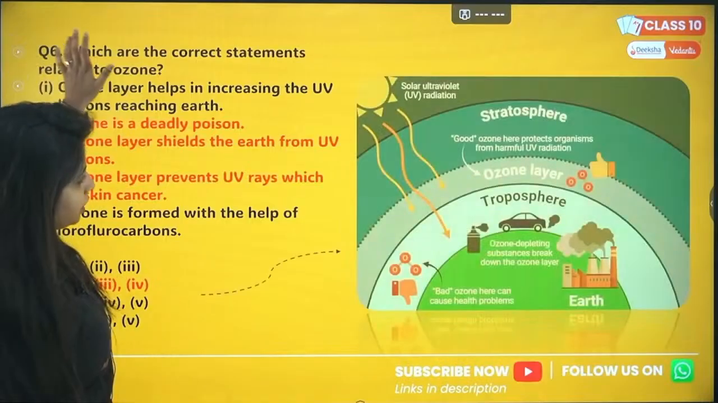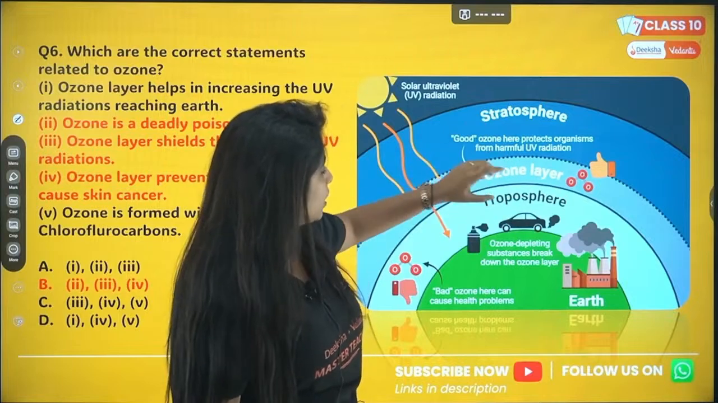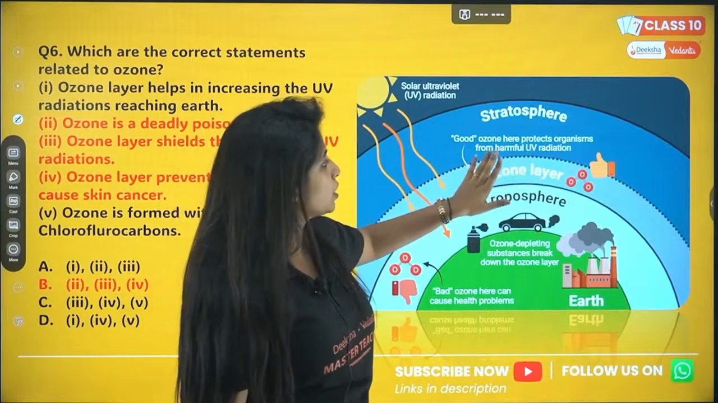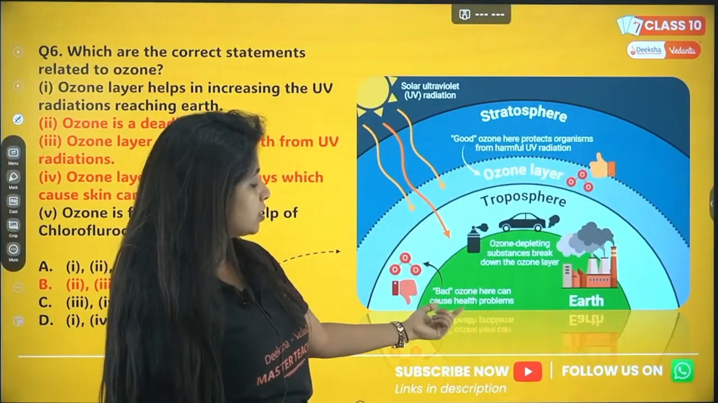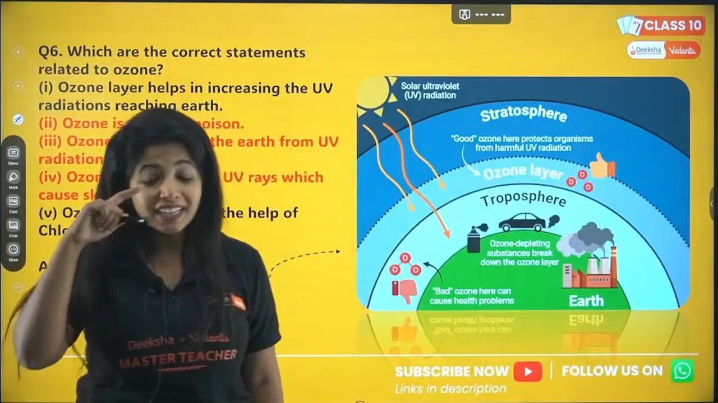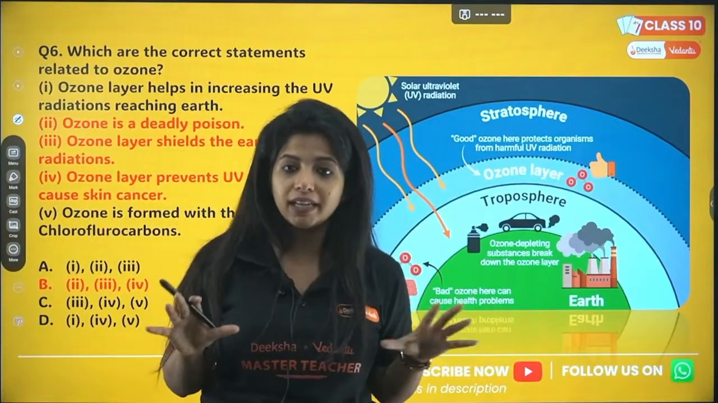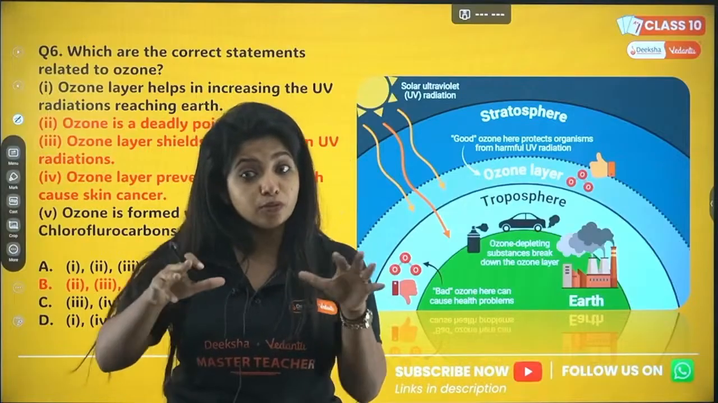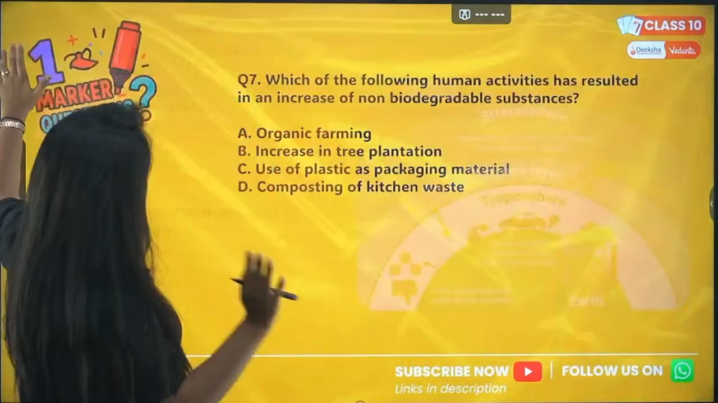Okay. And my dear children, it looks like this. So you have different layers. You have ozone layer in the stratosphere. So good ozone here protects organisms from harmful radiation. But as I said, bad ozone can be here causing health problems such as what? Irritation in the eye, cancer also, skin issues, all of that can be happening because of ozone at ground level. So always remember 2 parts of the question can be there, good and bad.